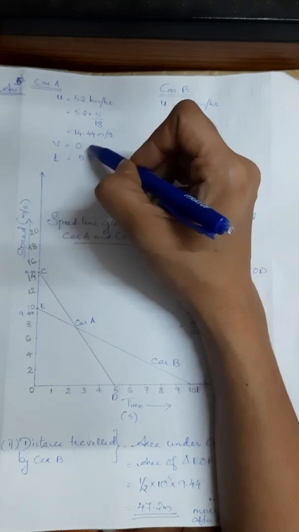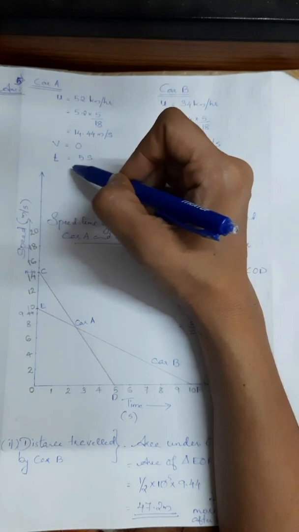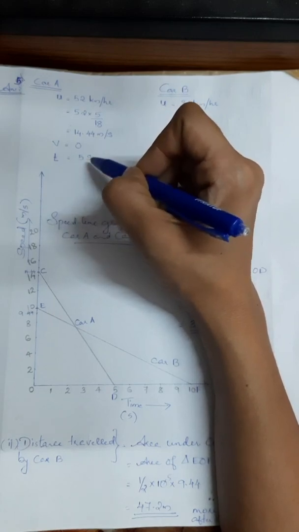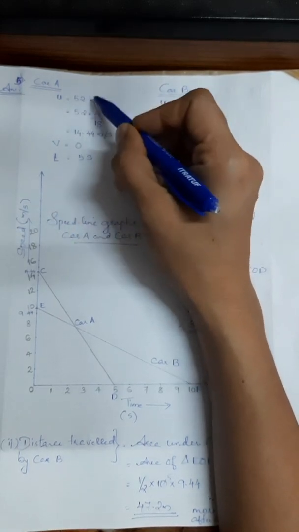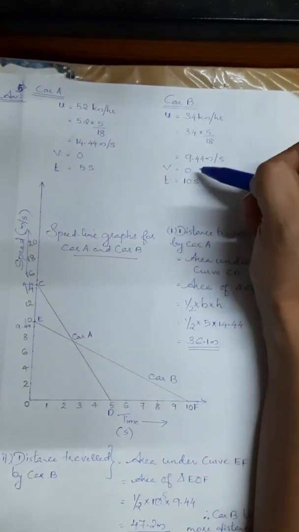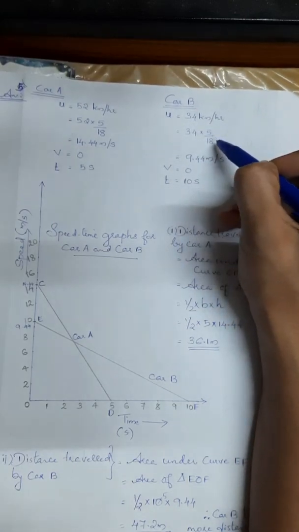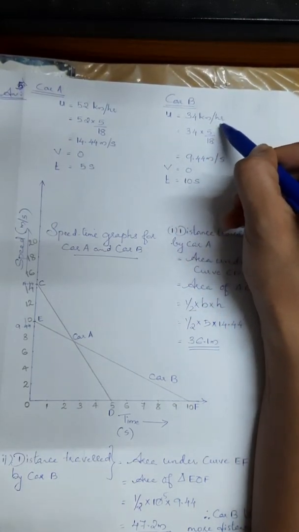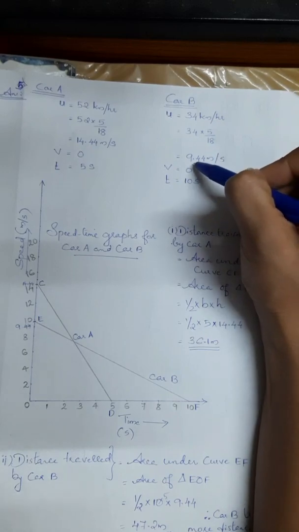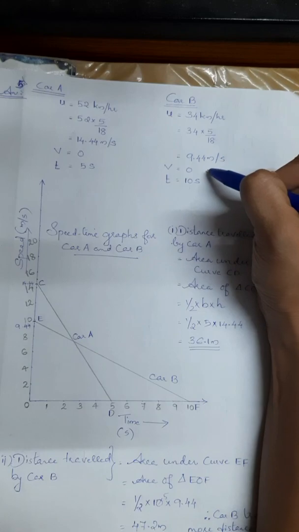And applying brakes means we know that v equals 0, that is final velocity will be 0 and time is given as 5 seconds. This is in the case of car A, that means driver 1. Now what has driver 2 done? He was also moving with the speed of 34 km per hour, and converting 34 km per hour into meters per second, we will be getting 9.44 meters per second, and he also applied the brake.